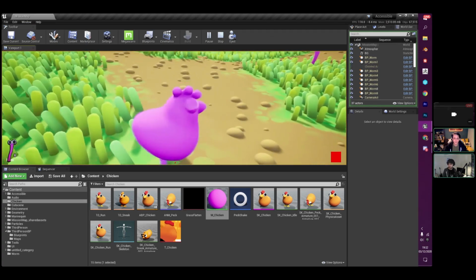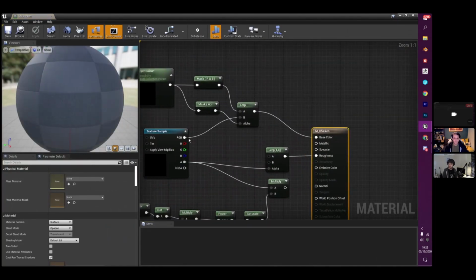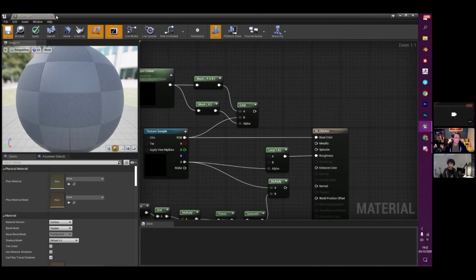Let's just attack some of these worms. Just undo that.